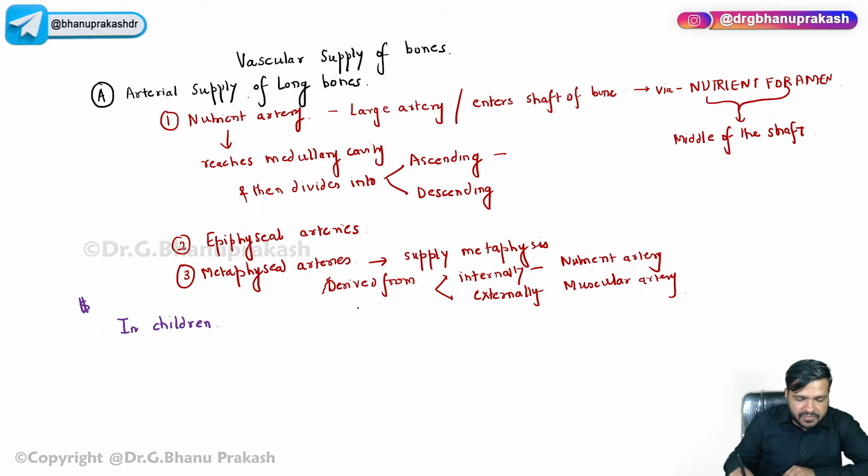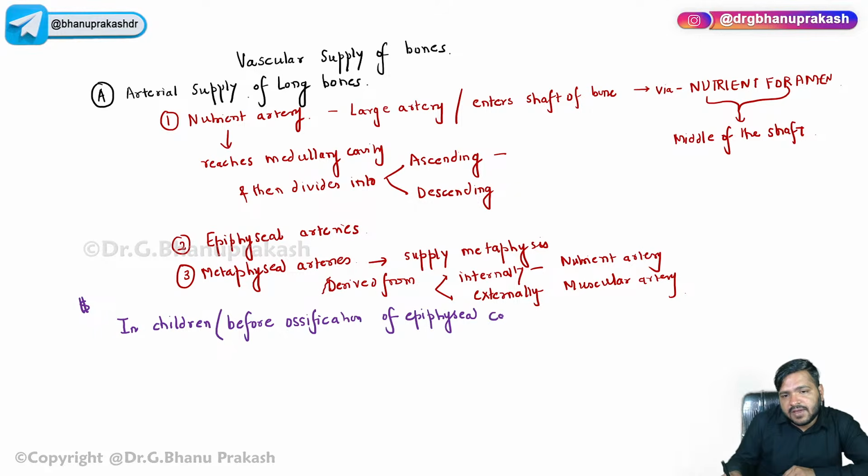In children, before ossification of the epiphyseal cartilage or the growth cartilage, meanwhile, you guys comment in the chat box.